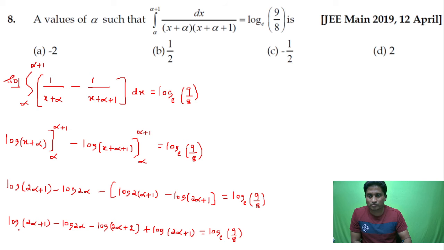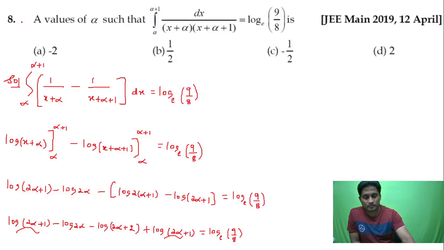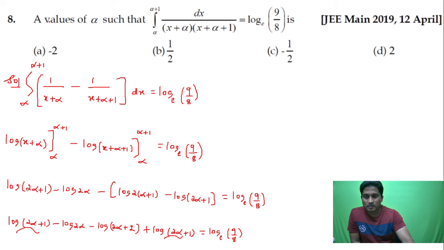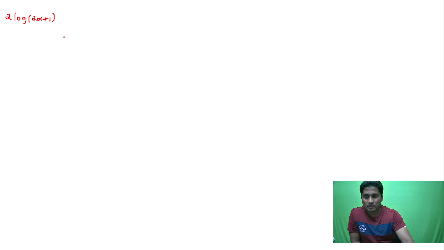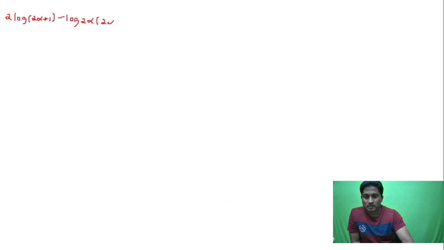Now if I add these two, they are the same, right? So this can be written as 2 into log of 2 alpha plus 1. And then if you take minus common here, you will get log m plus log n. So this will be equal to minus of log of 2 alpha into 2 alpha plus 2, is equal to log of 9 by 8.